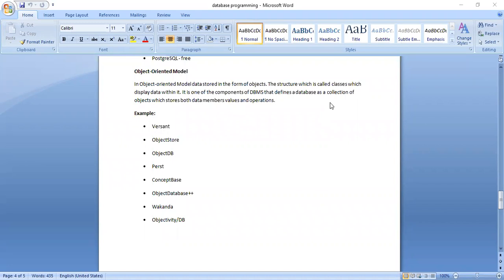So if you go for the object-oriented model of DBMS, here the data will be stored only in terms of objects. So we'll have the concept known as classes, then objects will be created. The data is stored only in terms of an object here. So the component of this kind of DBMS is going to be the object through which we are going to store and retrieve the data.